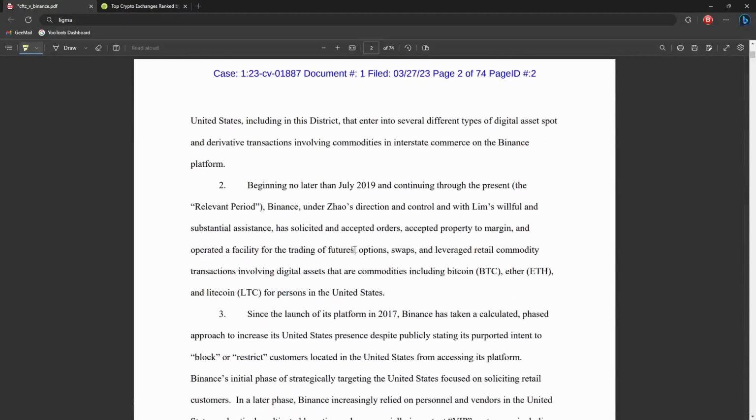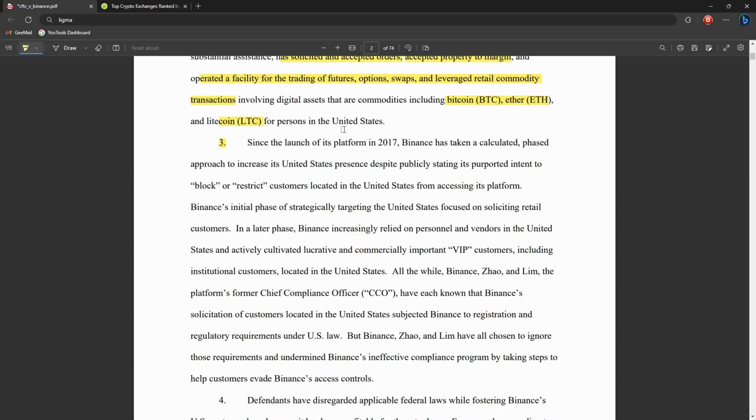Coming down to section 2, they say that no later than July 2019 and through to the present, Binance was under control by CZ and Sam Lim, who have solicited and accepted orders, accepted property to margin, and operated a facility for futures, options, swaps, and leveraged retail commodity transactions. Now, futures, options, and swaps, that's what the CFTC primarily deals in. They're only talking about Bitcoin, ETH, and Litecoin here. Even though Binance does offer hundreds of coins you can leverage trade on, they're mainly just focusing on these three for now.